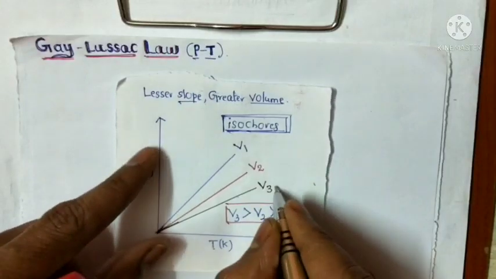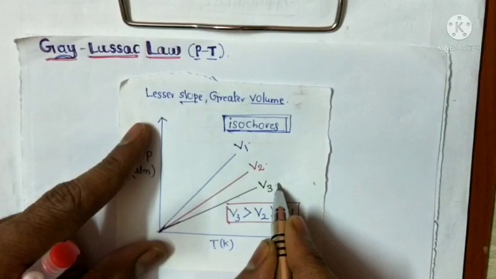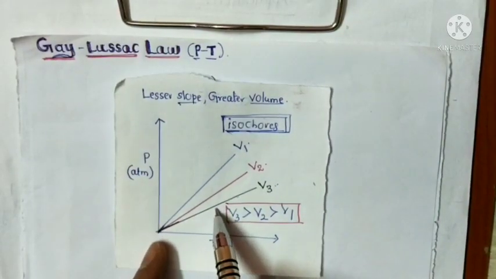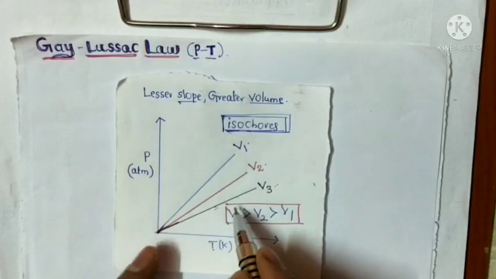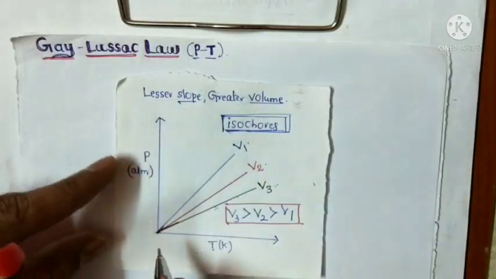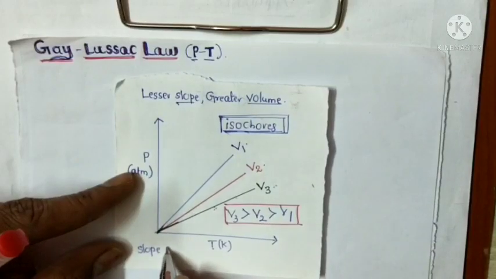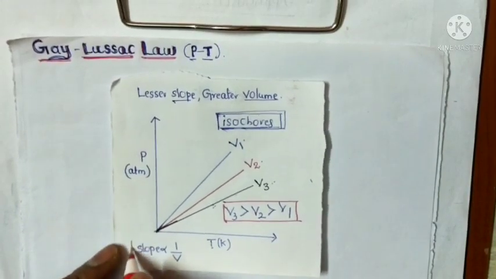Sometimes V1, V2 and V3 are given in a different arrangement. Then you find out which one is the lesser slope. A lesser slope contains the greater volume. In this direction the slope increases. You remember that slope is inversely proportional to volume.